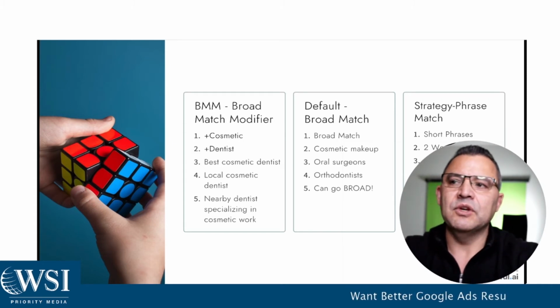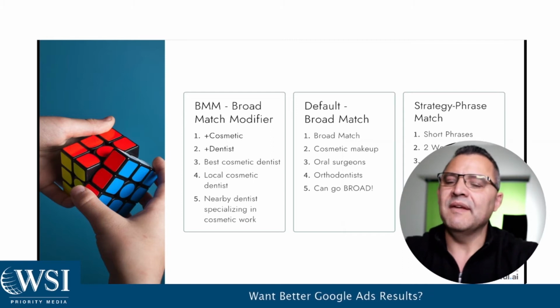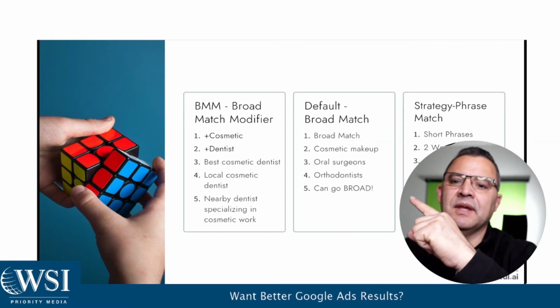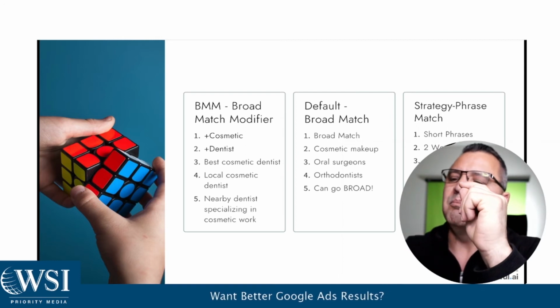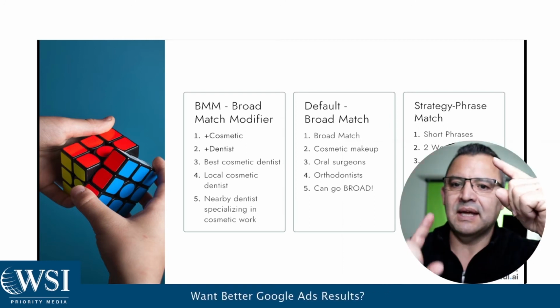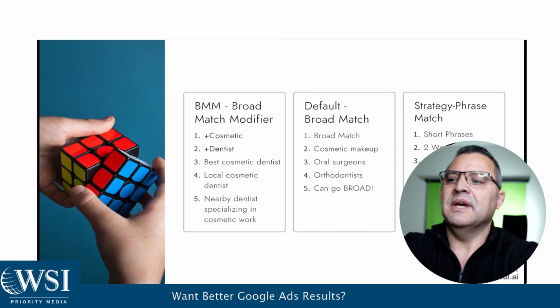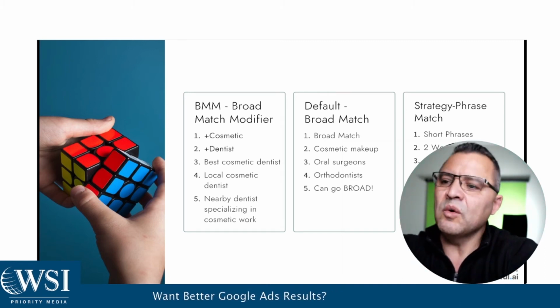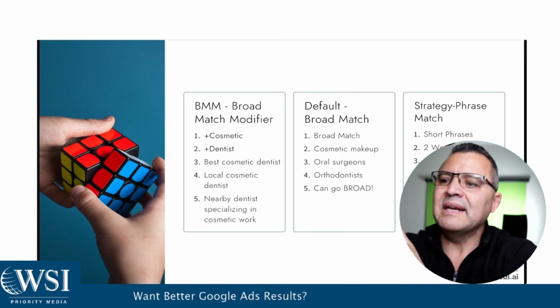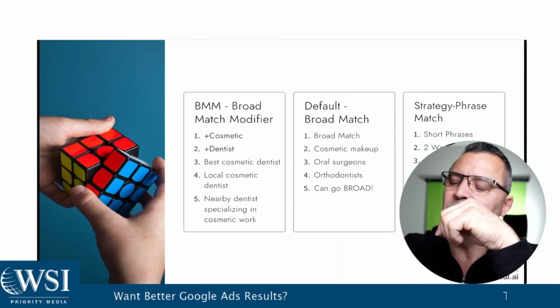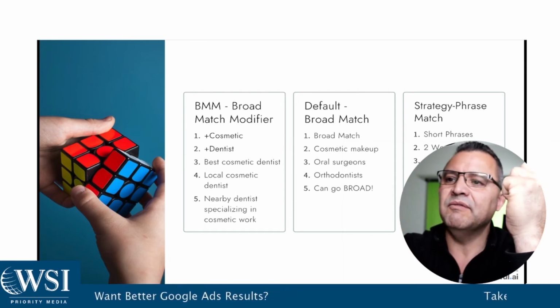Now what you're going to have to do is really start thinking through the different ways that people use that. So in this particular example, in the first column here, I've got broad match modifier, cosmetic and dentist. I put the plus, right? And so you could be best cosmetic dentist, local cosmetic dentist, nearby dentist specializing in cosmetic work. All of those would have worked before.